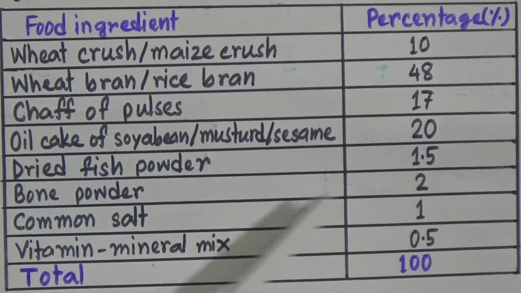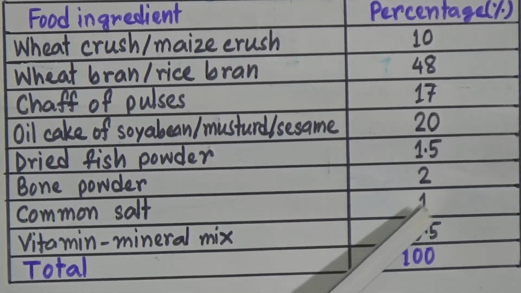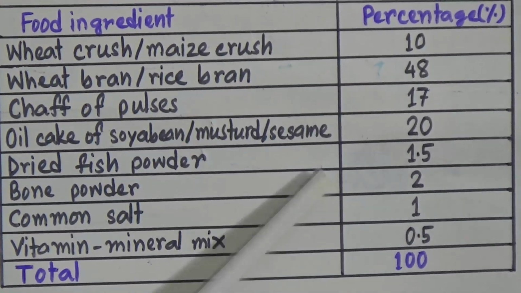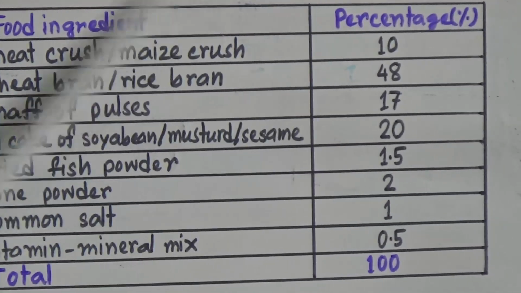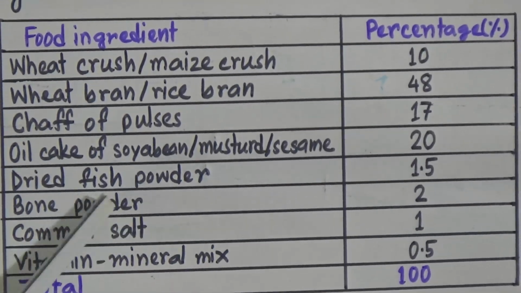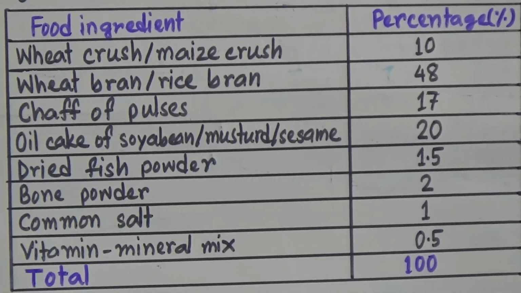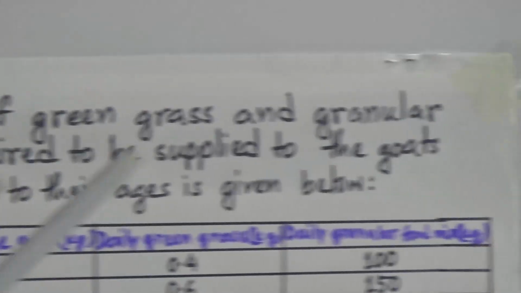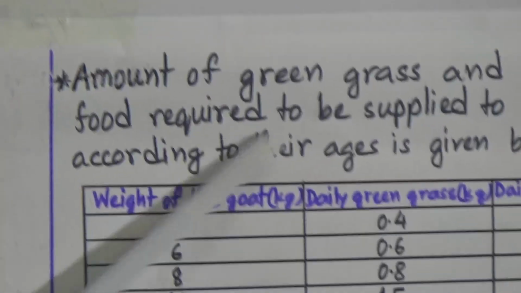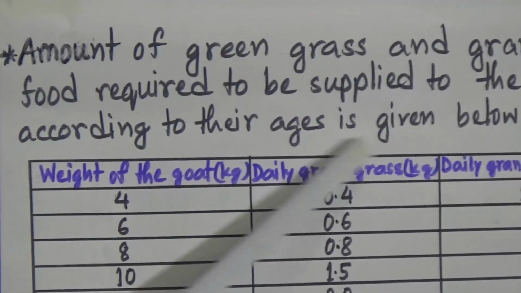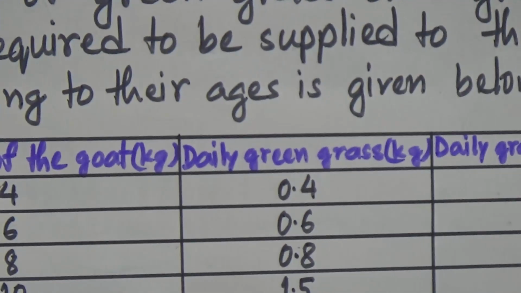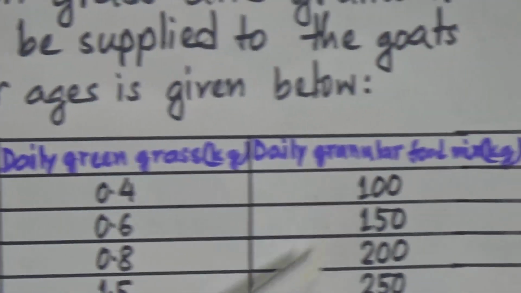Bone powder will be 2%. Common salt will be 1% and vitamin mineral mix will be 0.5%. So in total there will be 100%. So these are the food mix for the goat. And there is another chart: amount of green grass and granular food required to be supplied to the goats according to their ages is given below. So according to the ages or weights, we will give them this amount of food.